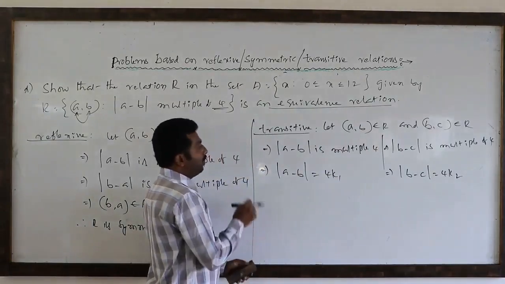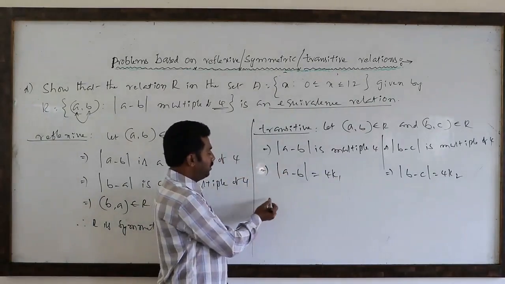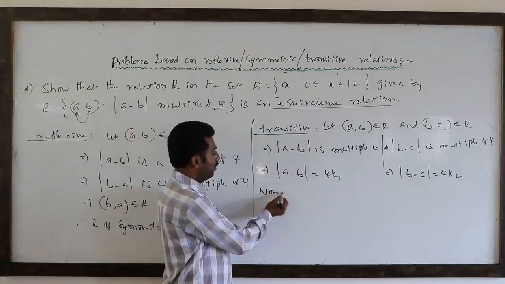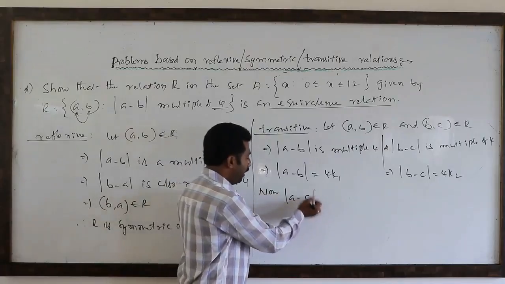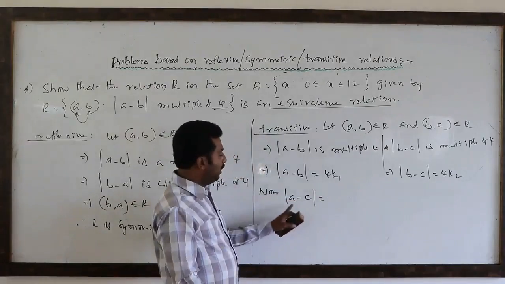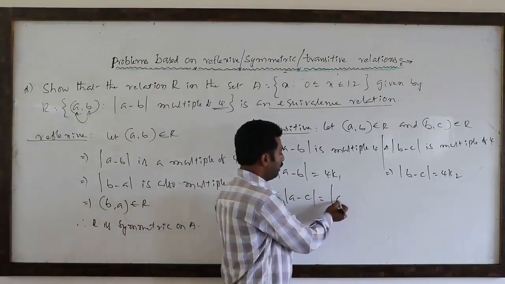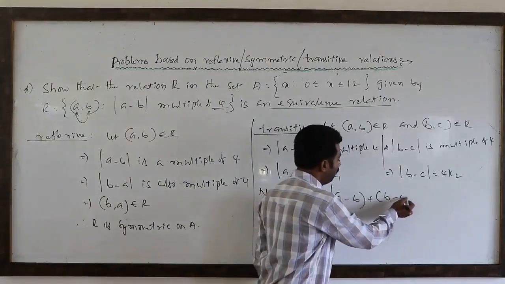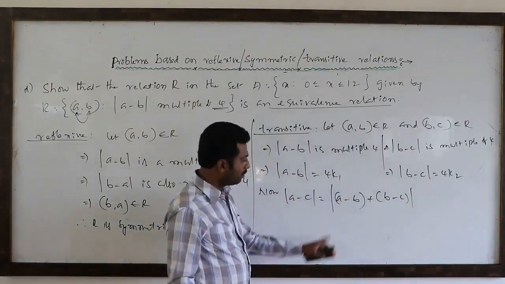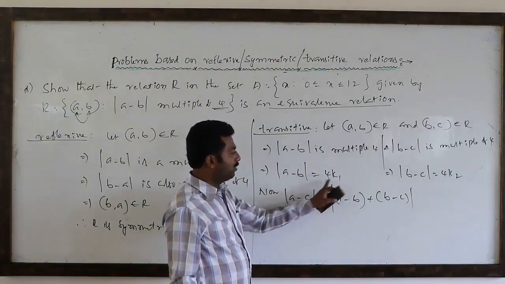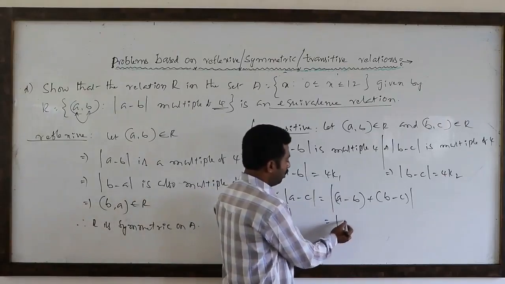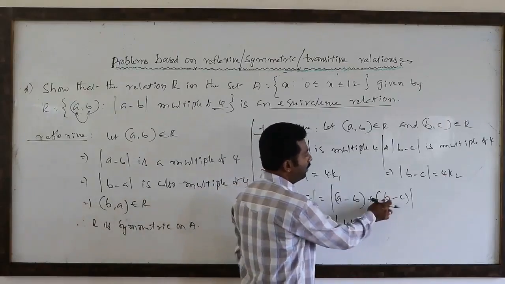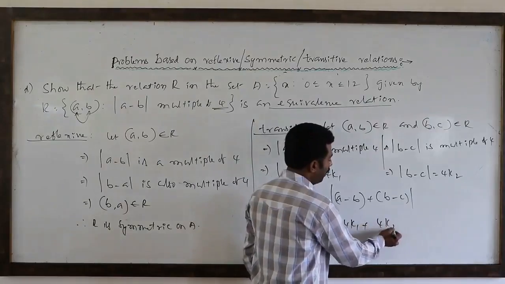So what do we have to prove? (a, c). Now I will take |a − c|. a − c can be written as (a − b) plus (b − c). a − b is 4k1, and b − c is 4k2.